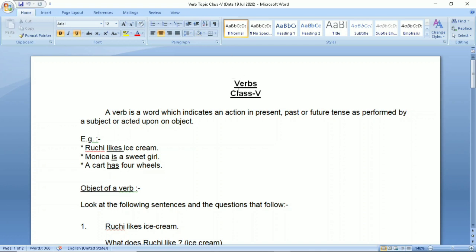This is a very simple topic, you already know about it. Verbs are the doing words, they are the action words like eat, sleep, fight, drink, dance, etc.